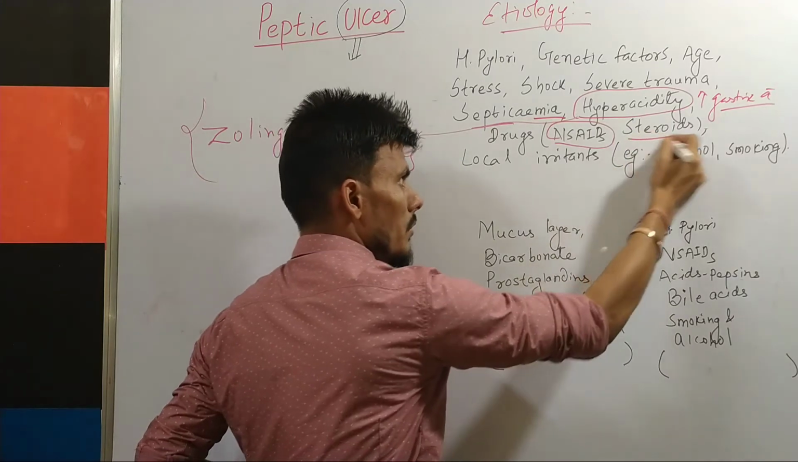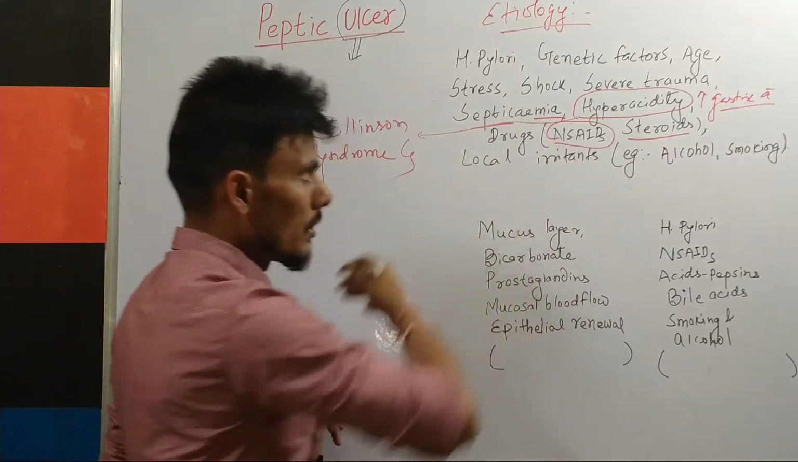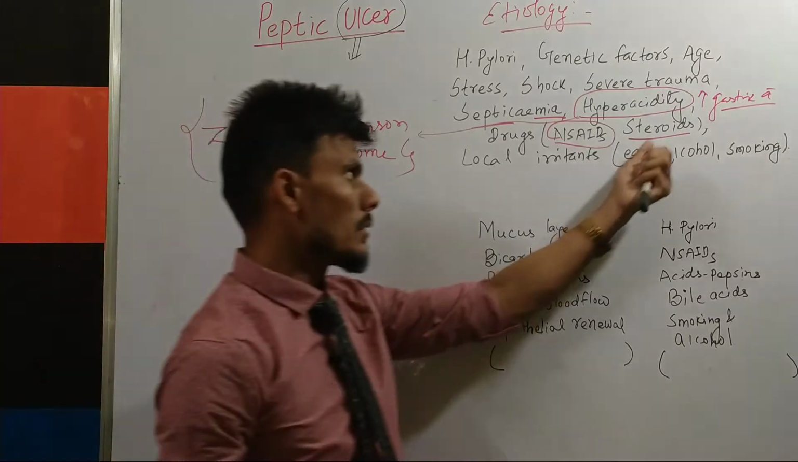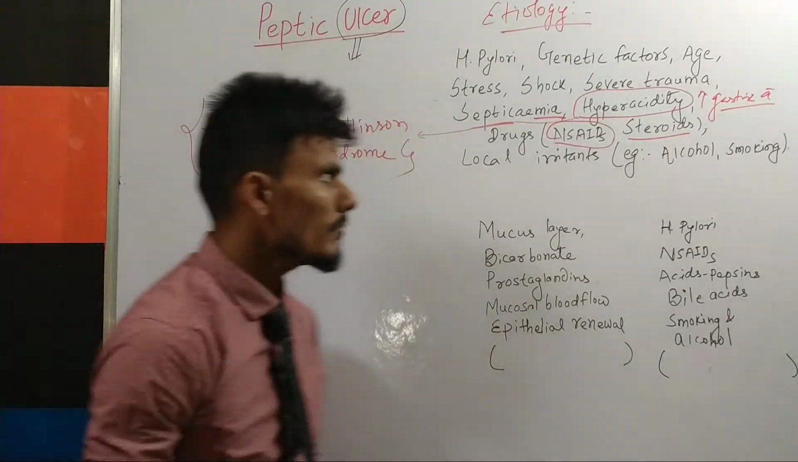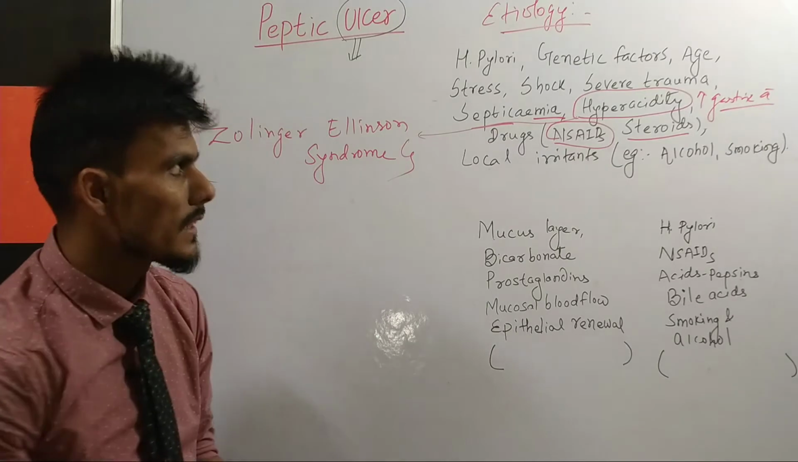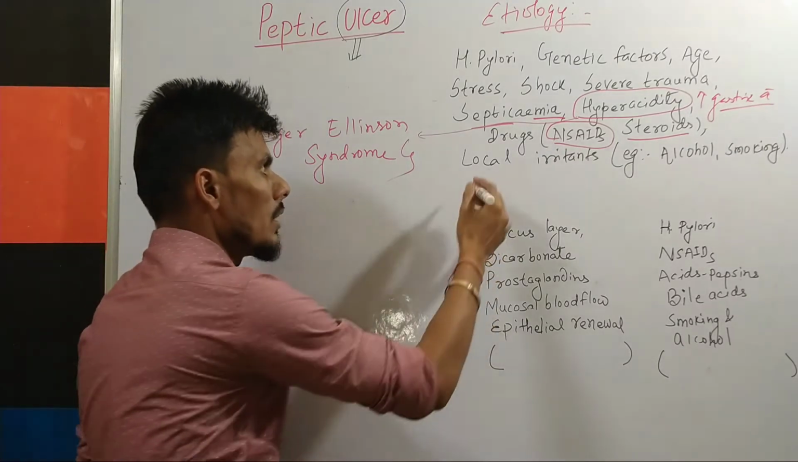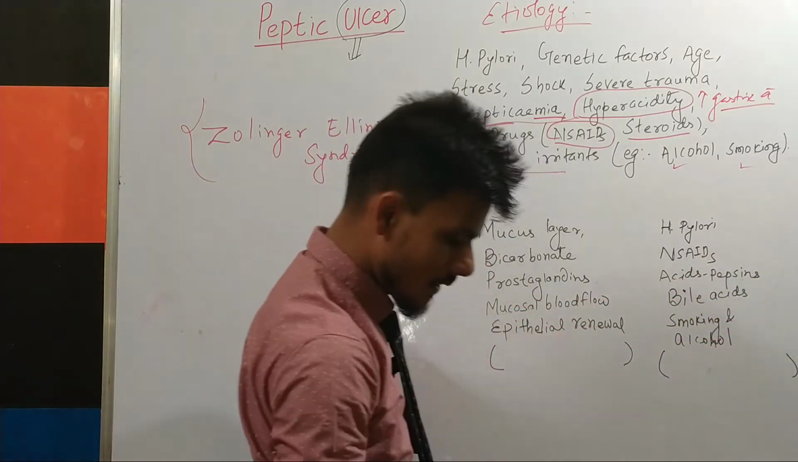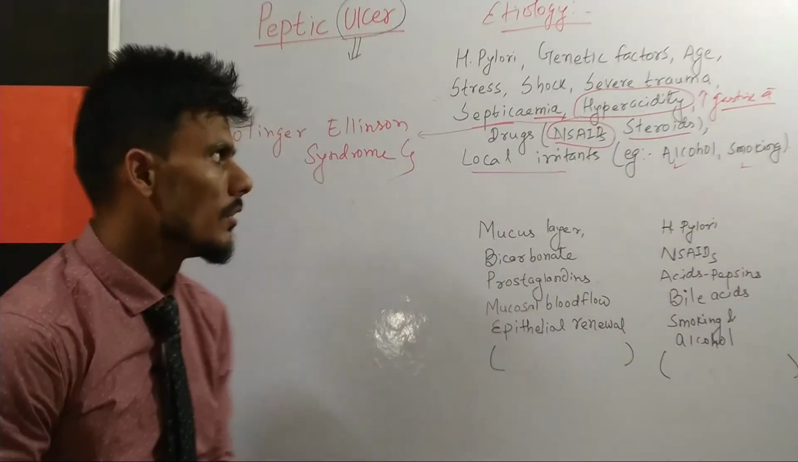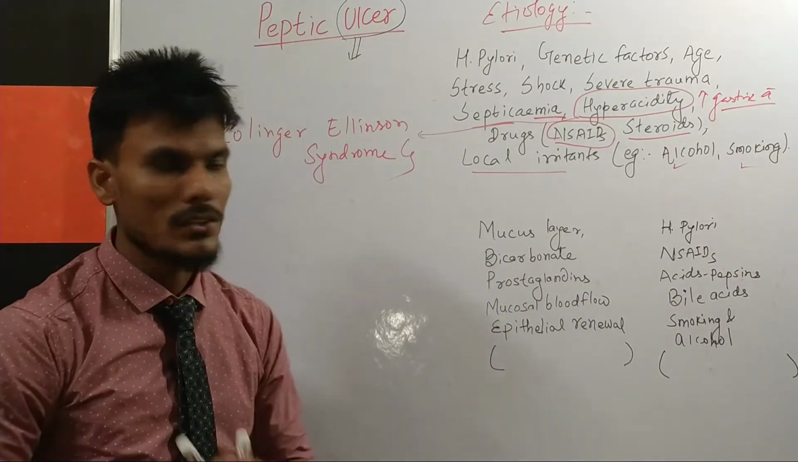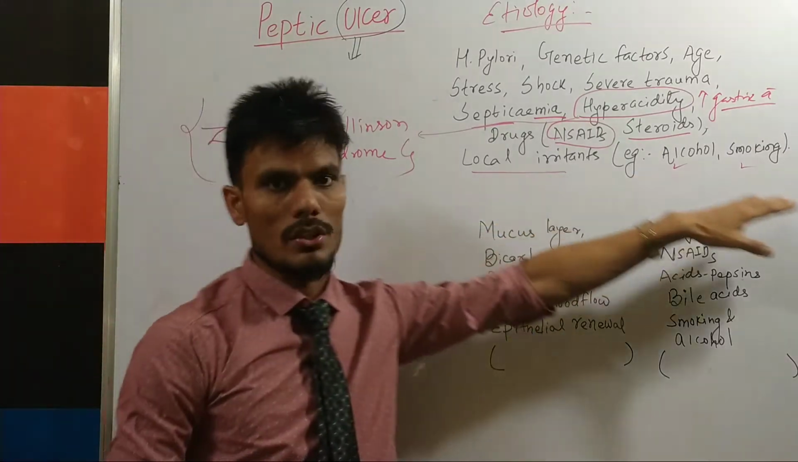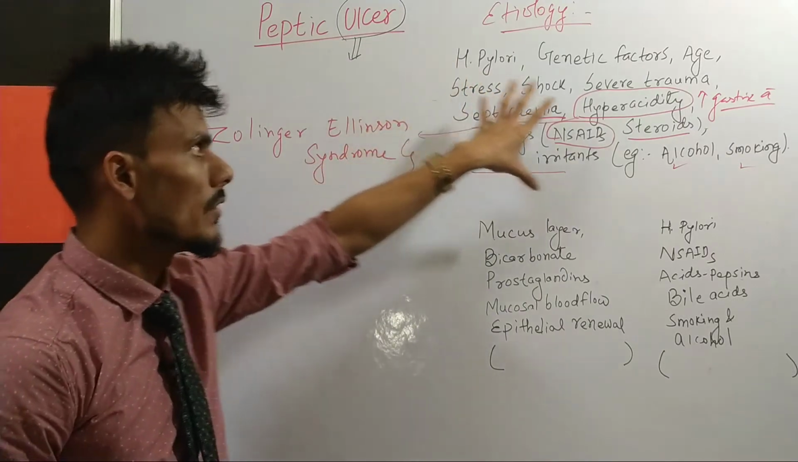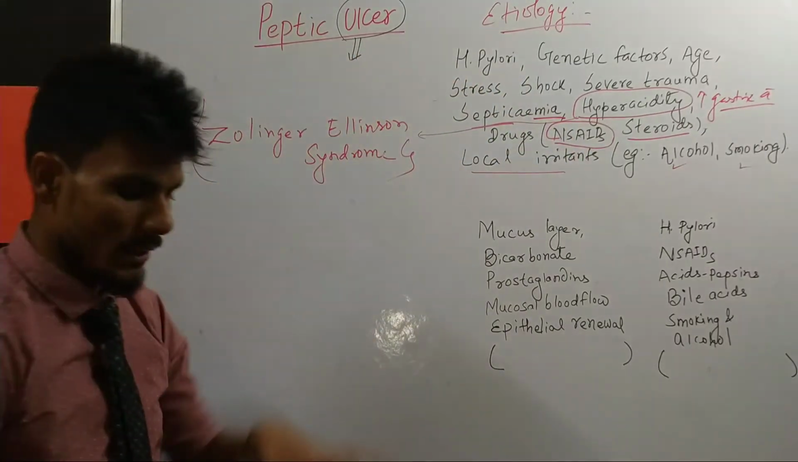Steroids can also cause a peptic ulcer, or I mean to say they can also act as gastric irritants and damage the cells and tissue. Apart from that, local irritants like alcohol as well as smoking can also cause a peptic ulcer, which is also an etiological agent. So these are the etiological factors for peptic ulcer.